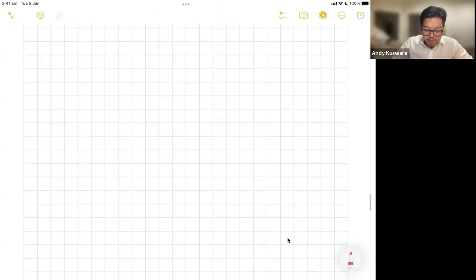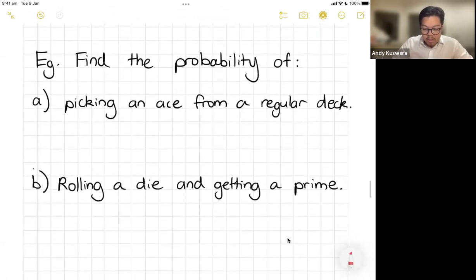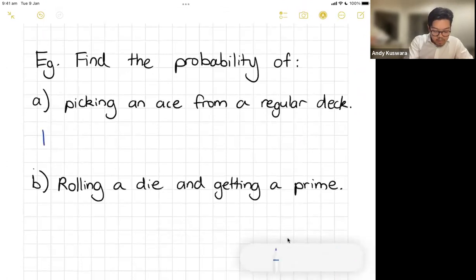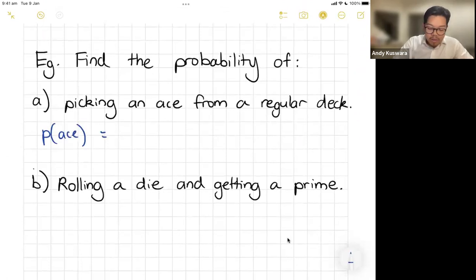Let's do this one real quick. I think it's nice and short. All right, let's talk about finding the probability of picking an ace from a regular deck. So I'm going to say probability of picking an ace. That's how I'm going to write it.